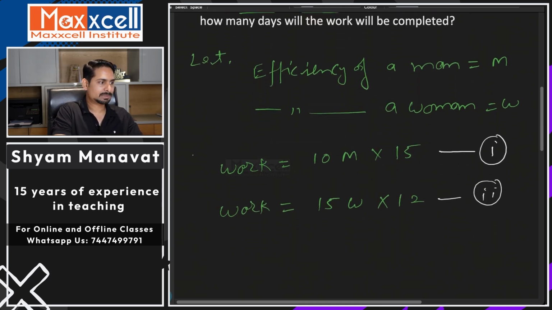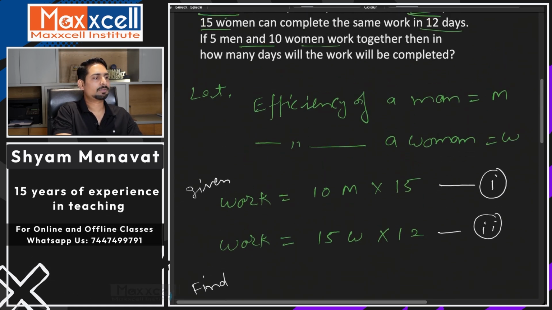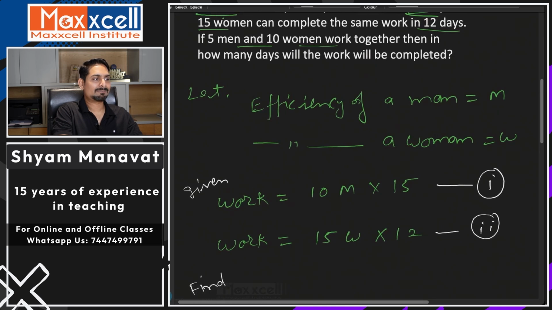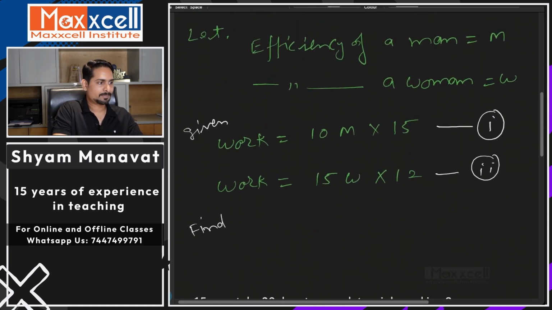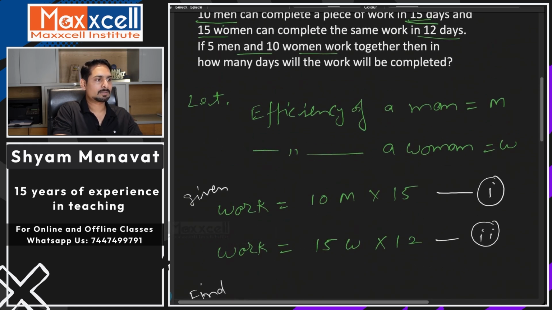Now these two conditions are given. What do we need to find? We need to find, if 5 men and 10 women are working together, in how many days will they complete the work. That means the same work.